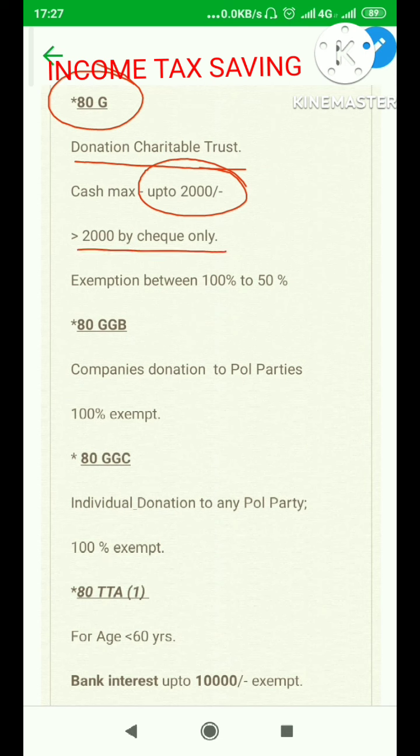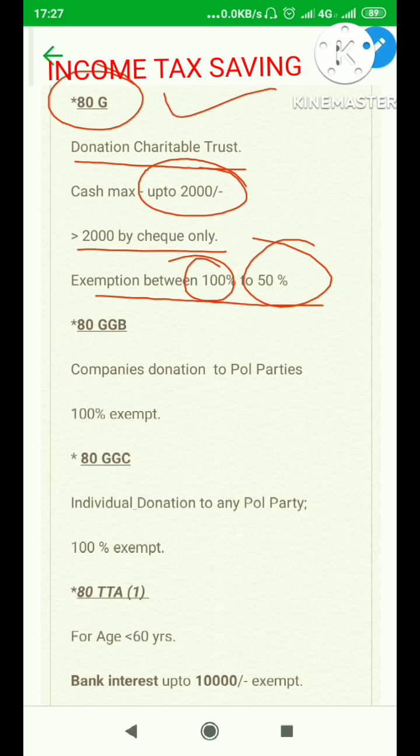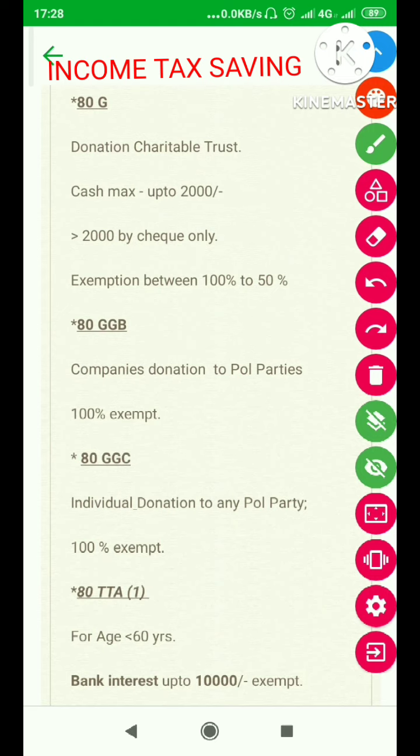Let's say you are donating to Prime Minister's Emergency Relief Fund. 100% of that amount is exempted from income tax. Rajiv Gandhi Fund, 50% of the amount is exempted. So you can see the list. Exemptions between 100 to 50% to any charitable trust, depending on the type of charitable trust, are exempted from your income. That is not considered to be part of your income, and that is exempted from income tax.